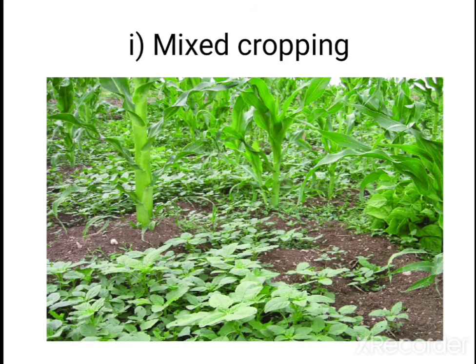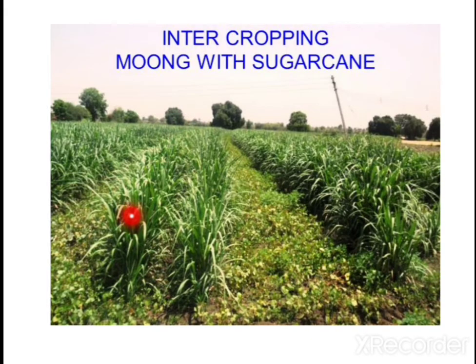This is mixed cropping. Can you see here? This is one variety of crop, this is another variety of crop. There is no particular pattern; they are mixed and grown. Here it is intercropping, grown in specific, alternate rows. Here moong is grown along with sugarcane, following a special row pattern.